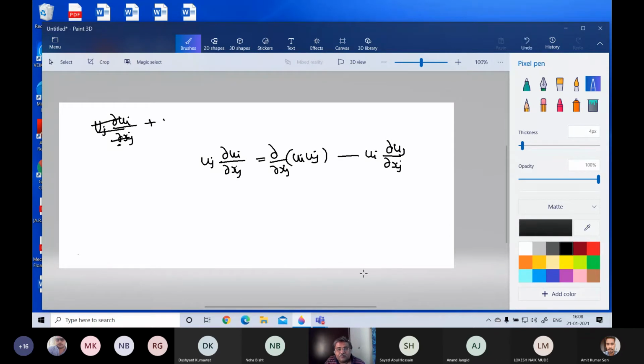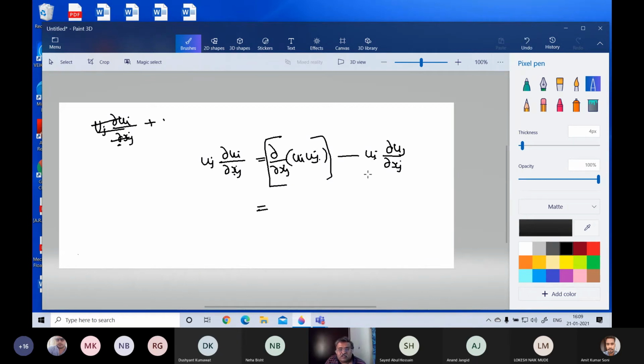Is this okay? Or is it something you don't understand? There is nothing in it that you don't understand. It is just differentiation by parts. So you have uj ∂ui/∂xj is equal to ∂/∂xj of (ui uj), because this one is equal to this one plus this one: ui ∂uj/∂xj plus uj ∂ui/∂xj. That is this summation. This product can be done like that. You know that. So this can be written in this fashion.